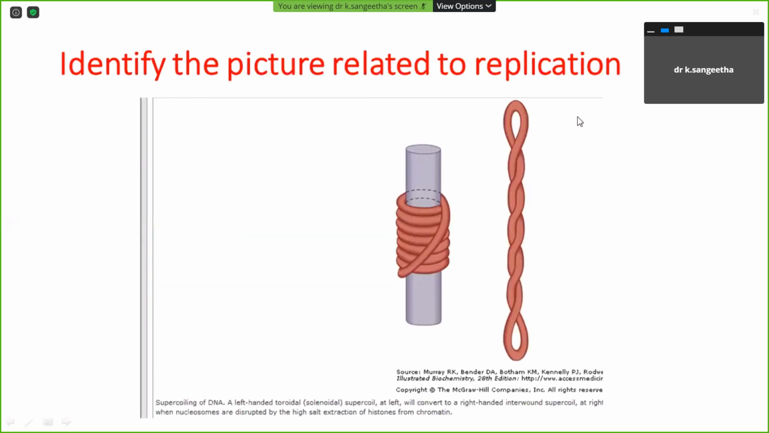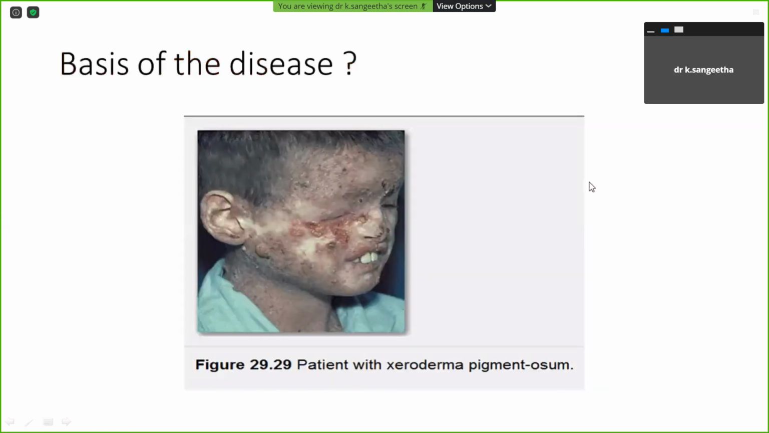Any idea? This is a picture. I have written this. It's a picture of supercoiling. Supercoiling. Yeah. So what is the basis of the disease? Any idea? Again, this picture is going to be explained by your colleague.